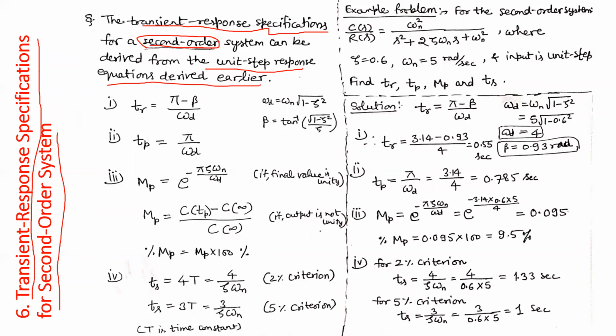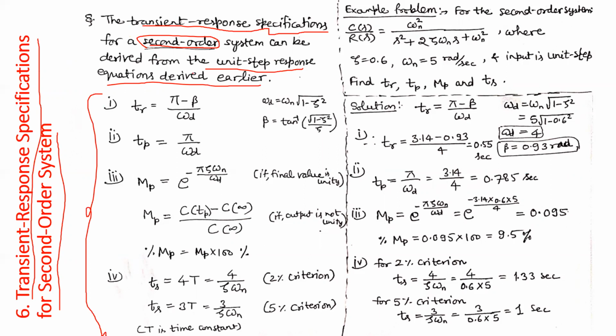We have already derived the unit step response for a second order system, and by putting some specific values in those equations, we can derive all these properties like TR, TP, and so on. So I'm not going to derive that here. I am writing the formulas directly, four formulas for those specifications.